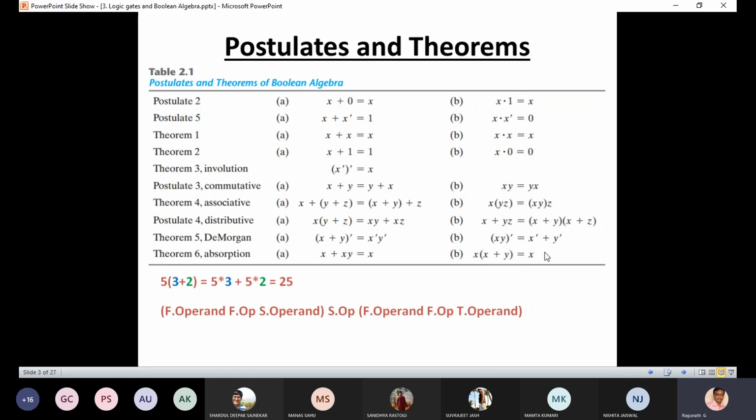Okay, so please take a snapshot. I'll ask you questions. You have to answer which postulate they used, whether postulate 2a or 2b, 5a, 5b, 4a, 4b. So this kind of thing you have to say. Okay. Any doubts in this? It's very easy to understand.